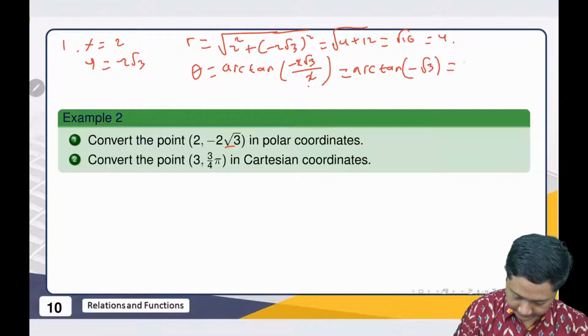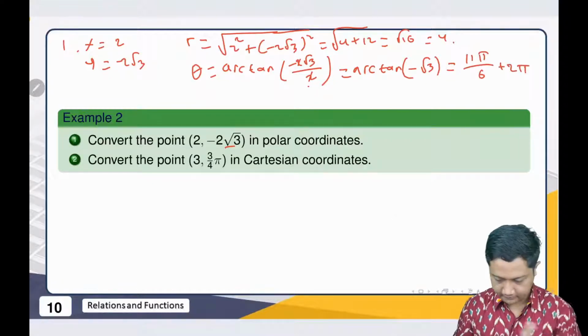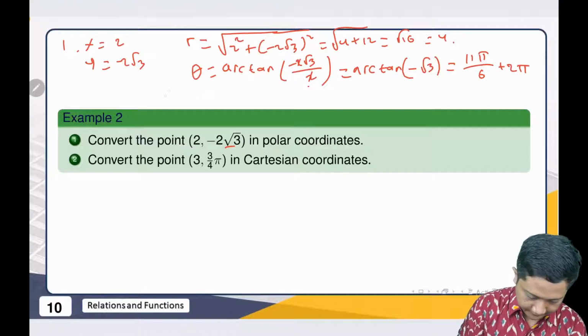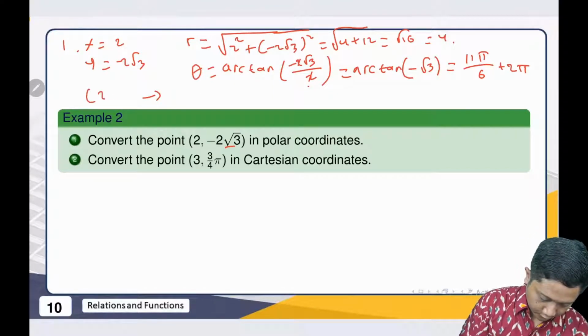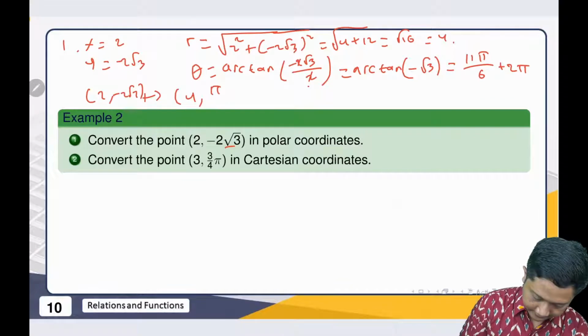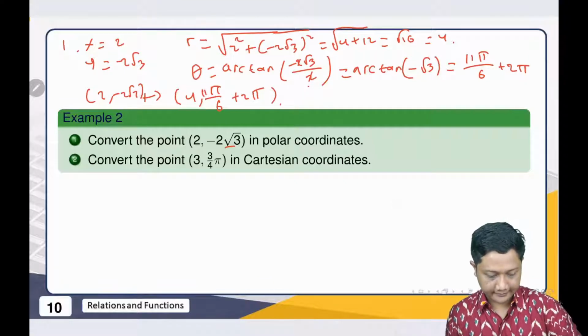Then we have 11π/6. It's only plus 2π here, but whatever. So when we convert from (2, -2√3), we have (4, 11π/6 plus 2π). Okay, hopefully that's clear enough.